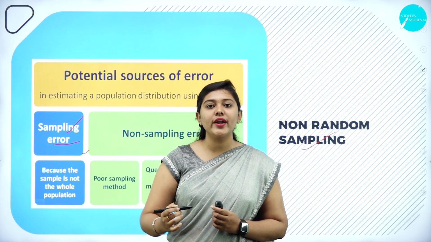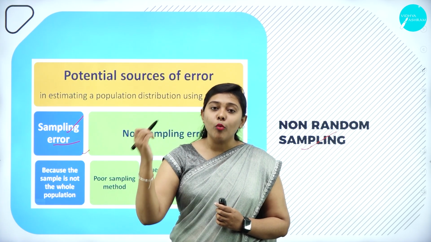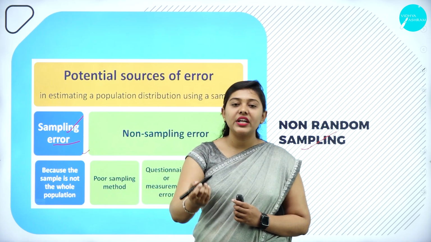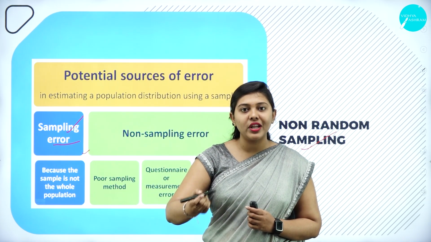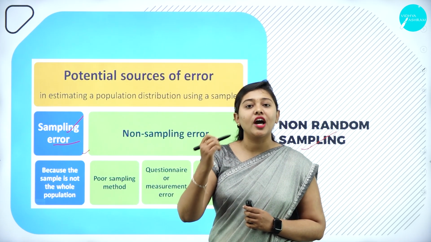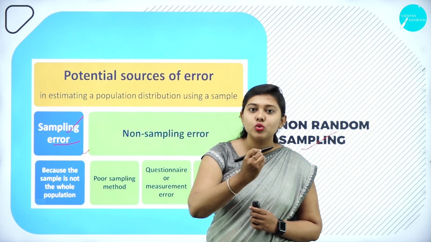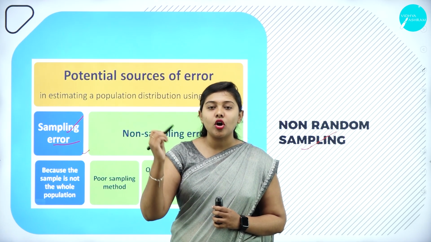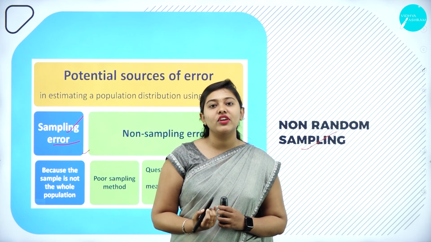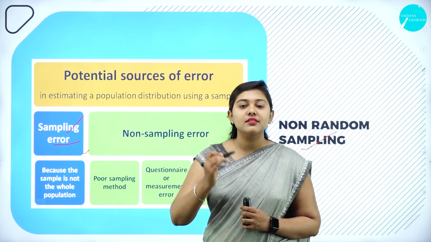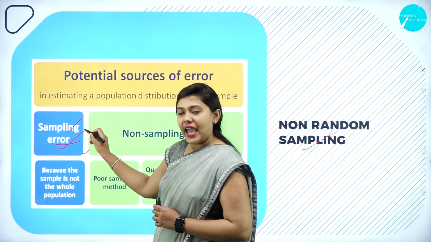In order to avoid this and be more productive, we take samples. Whatever sample we take should represent the population, and whatever conclusion we generalize to the entire population might not be accurate or up to the point. It is called sampling error.